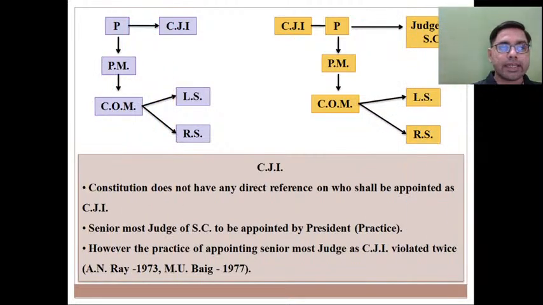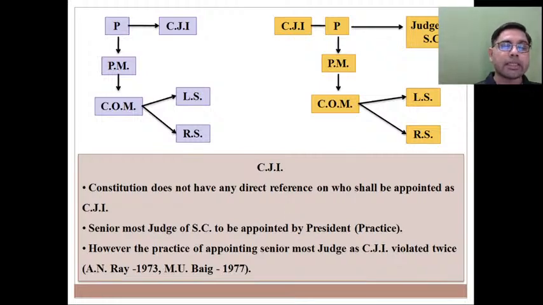So on your screen through this diagram I try to explain what Article 124 clause 1 was saying. Article 124 clause 1 was saying that it is the President who is the head of executive, who works on the advice of Prime Minister and Council of Minister, और Prime Minister और Council of Minister के members they are either member of Lok Sabha or Rajya Sabha.